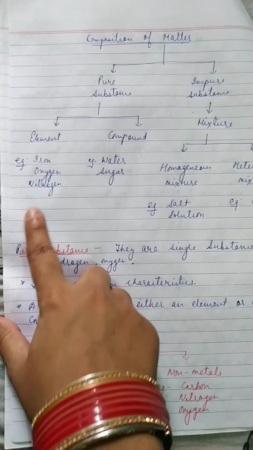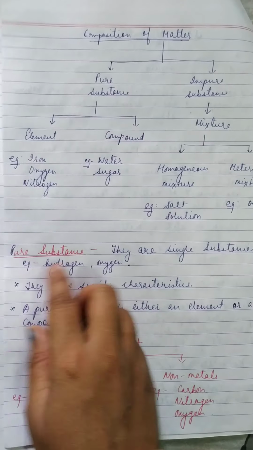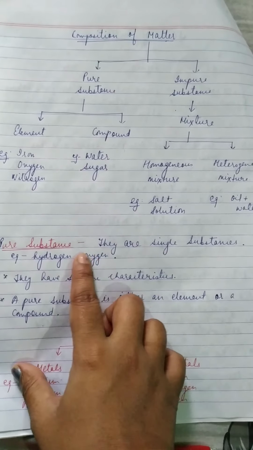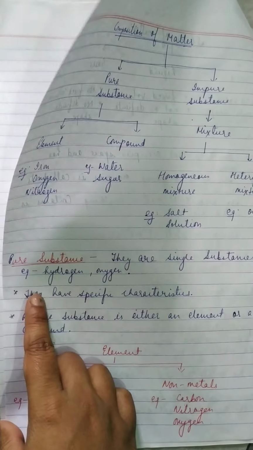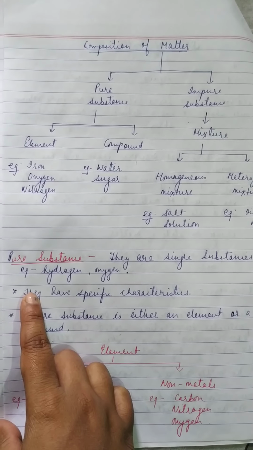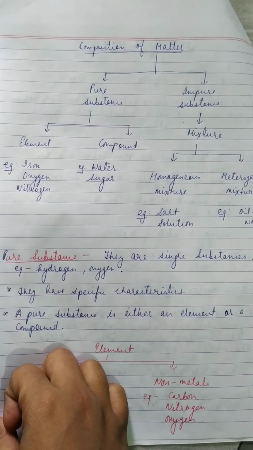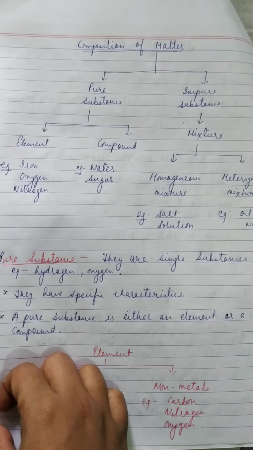Okay, so what is a pure substance? These are single substances which are made of only one kind of material, and they have specific characteristics or properties, we can say. And a pure substance can be an element or a compound.